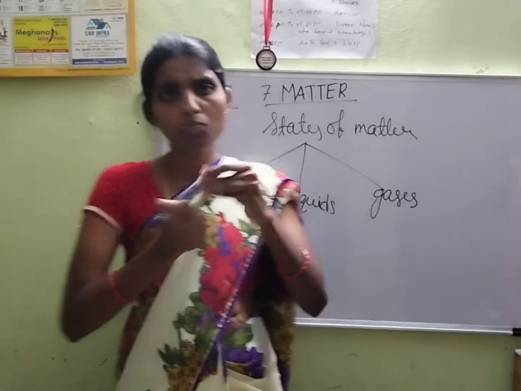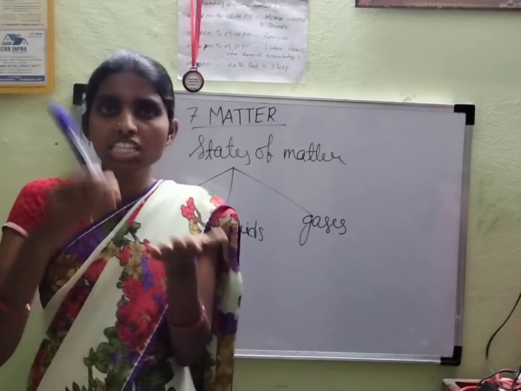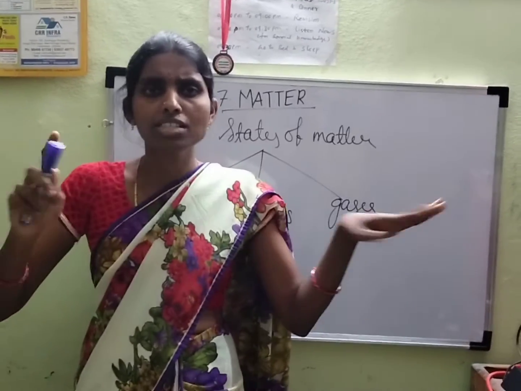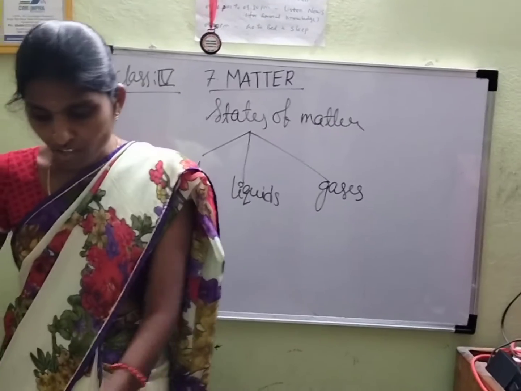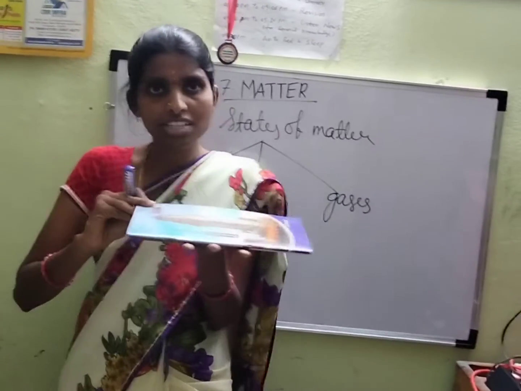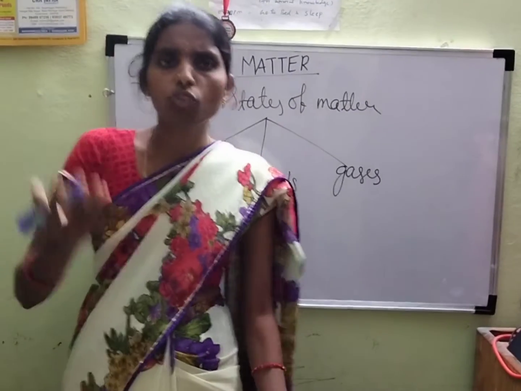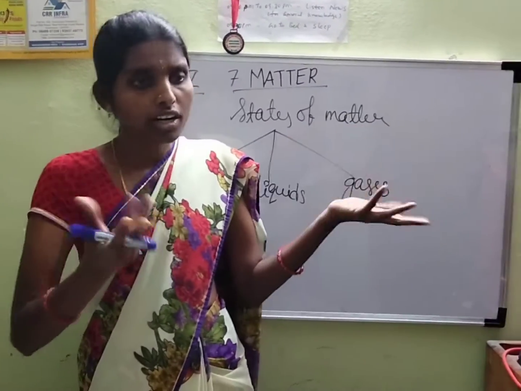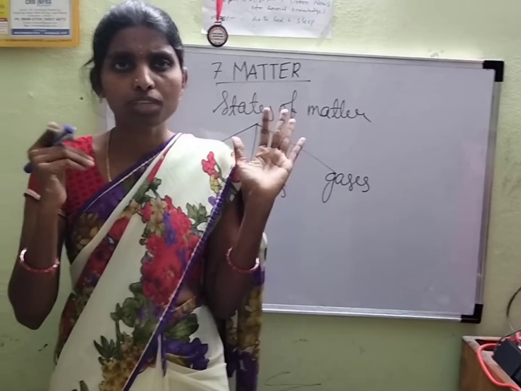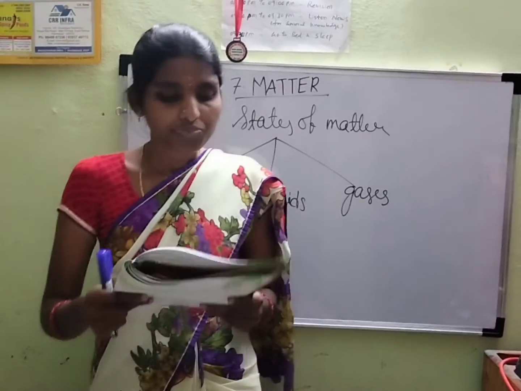For example, you see this marker. This marker has a fixed shape, and it has a size and a volume. Take this book. It has a shape. What is the shape? It is a rectangle shape. It has a size and a volume. Take your water bag or anything from your surroundings. Solids have a fixed shape as well as fixed size and fixed volume.